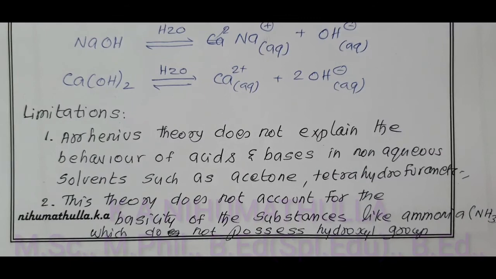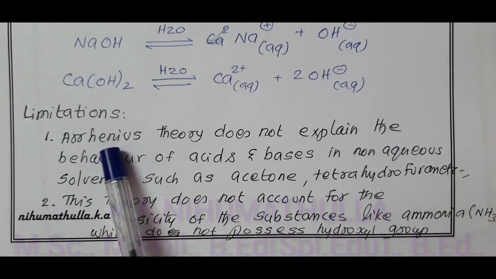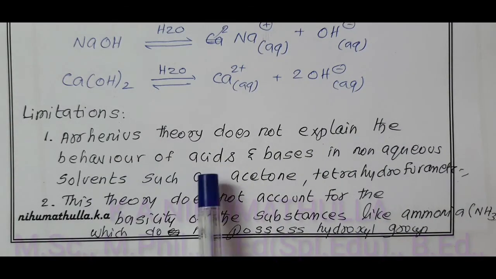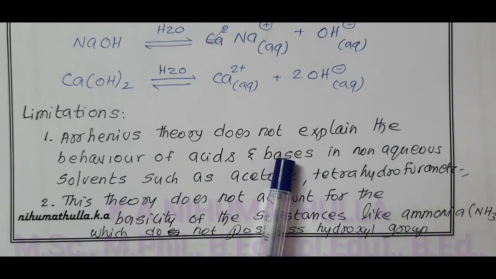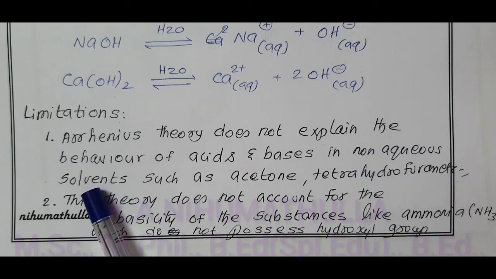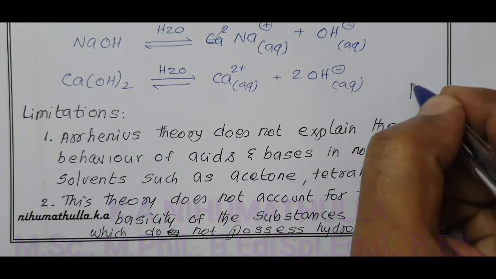What are the limitations of Arrhenius theory? Arrhenius theory does not explain the behavior of acids and bases in non-aqueous solvents. Water is an aqueous solvent. Non-aqueous solvents are, for example, acetone and tetrahydrofuran.